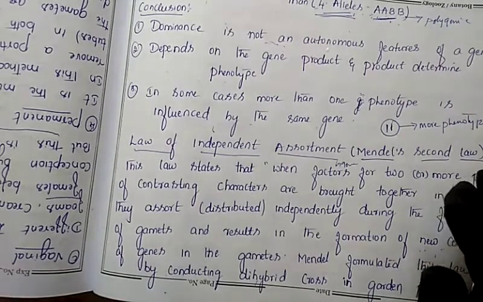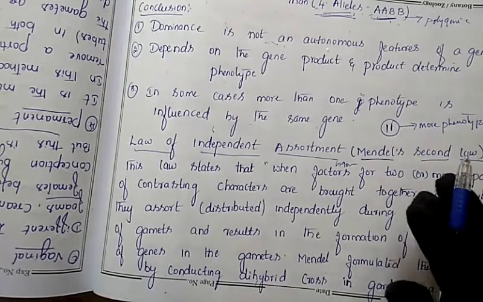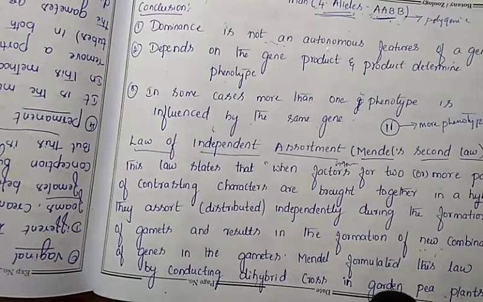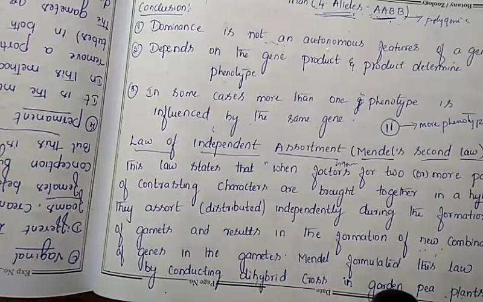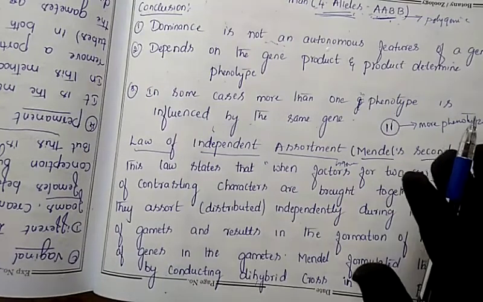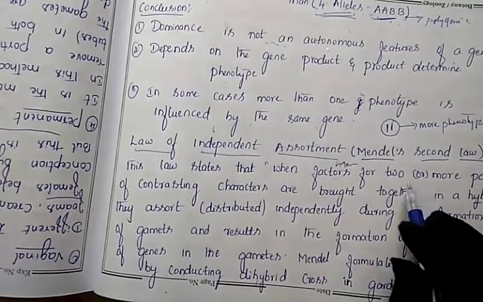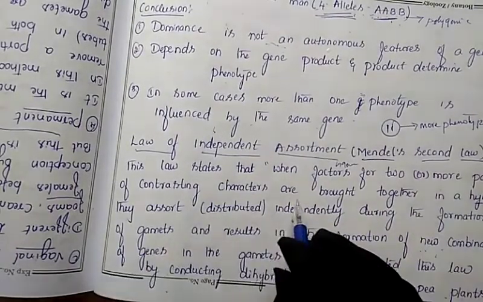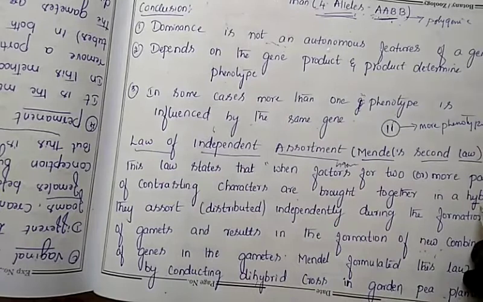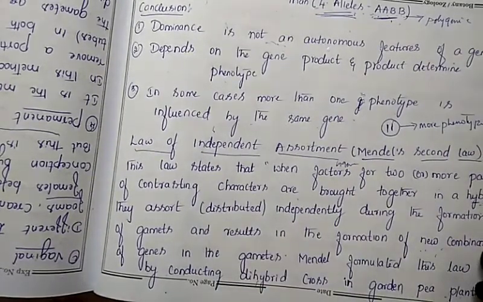Your father's character will be present, and your mother's character will also be present, but whichever is dominant will be expressed externally, phenotypically. The other parent's character will be recessive, hidden inside your body, and it may be expressed in the next generation. So that's why when two or more pairs of contrasting characters are brought together in a hybrid.